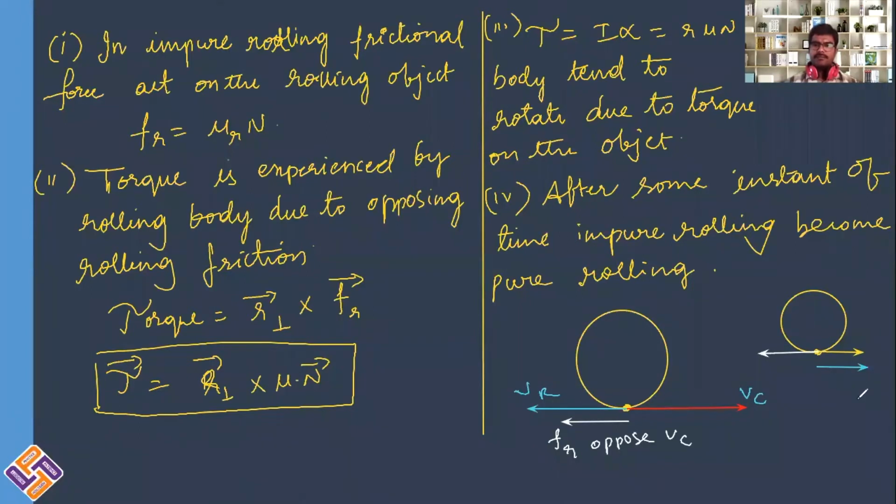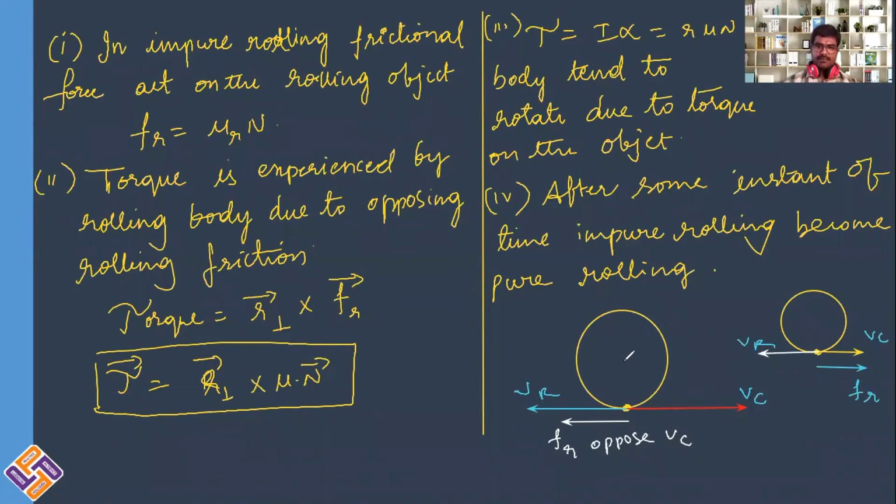This will be Fr, and this is VR and this is VC. So the magnitude and the direction of frictional force acting on the rolling body depends upon the magnitude of velocity of the rolling body. So frictional force can be either in the direction of translational velocity or in the direction of rotational velocity. That depends upon magnitude of translational as well as rotational velocity.